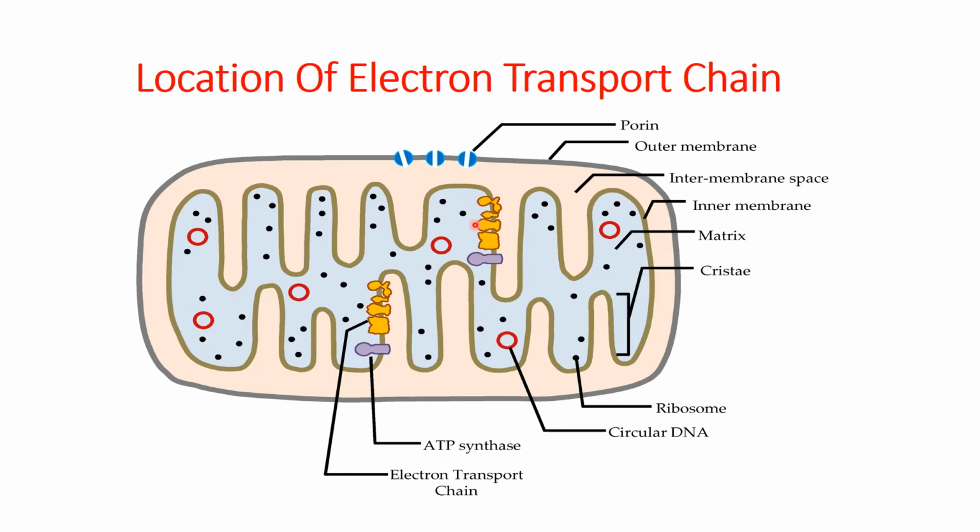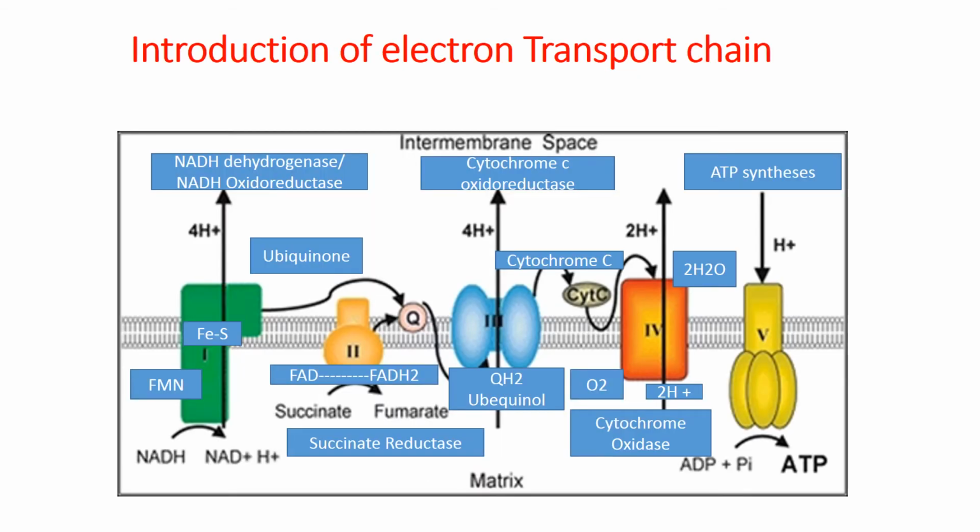So let's go into some detail in the next slides about this electron transport chain. Here we will discuss a simple introduction of the electron transport chain. Actually, the electron transport chain consists of 5 different complexes and associated enzyme and coenzyme structures. All these complexes are embedded in the inner cristae membrane, as we have seen in a previous slide.